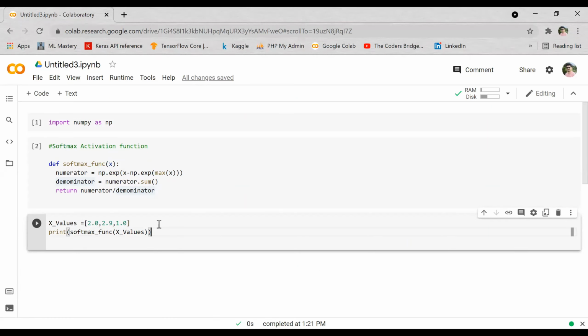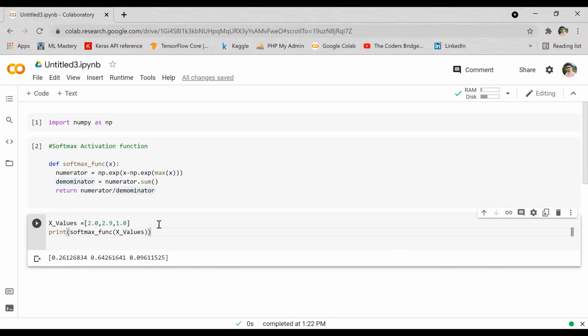Here we'll run the values again. Again we can see we got a different set of values, which is 0.2, 0.6, 0.009. In all these values we got a maximum probability of 0.6. So now we will consider this value as the final value. Okay, so hope you guys are clear on what the softmax function is.